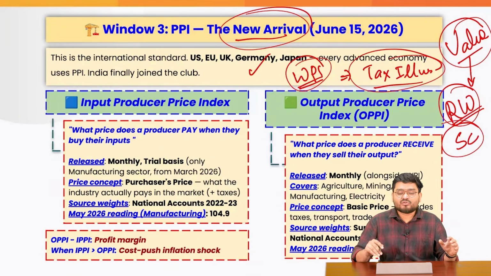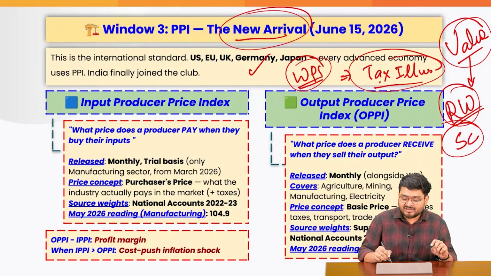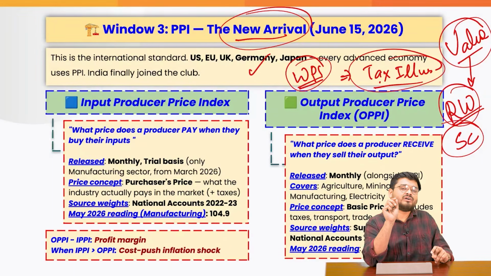At the end of the day, inflation happens because the cost of production increases, not due to an increase in taxes and so on, right?